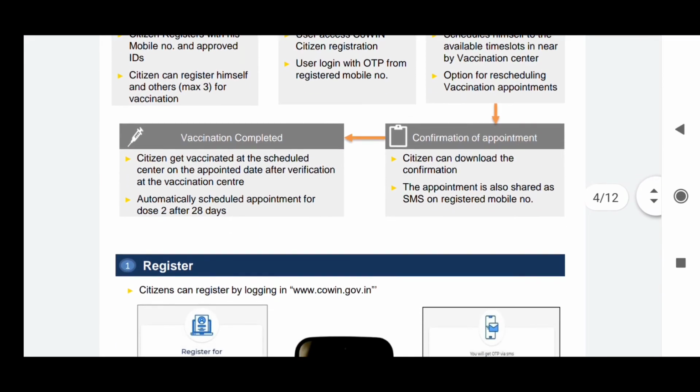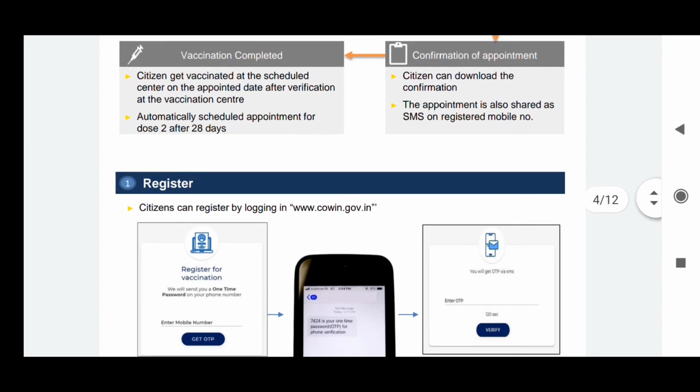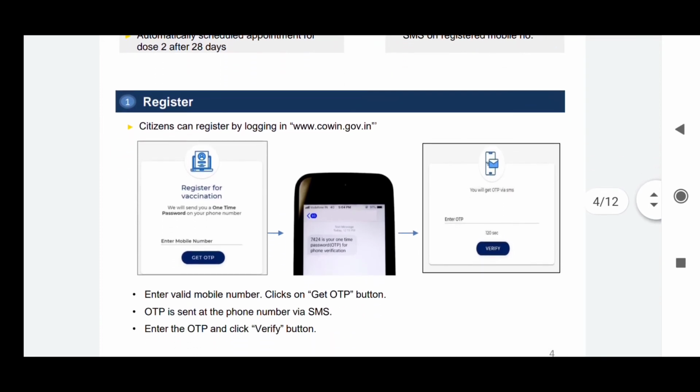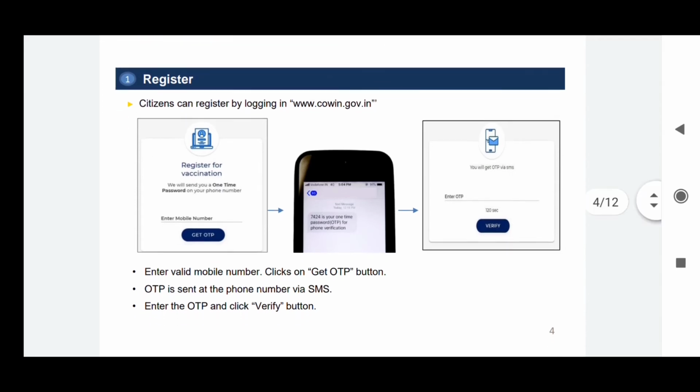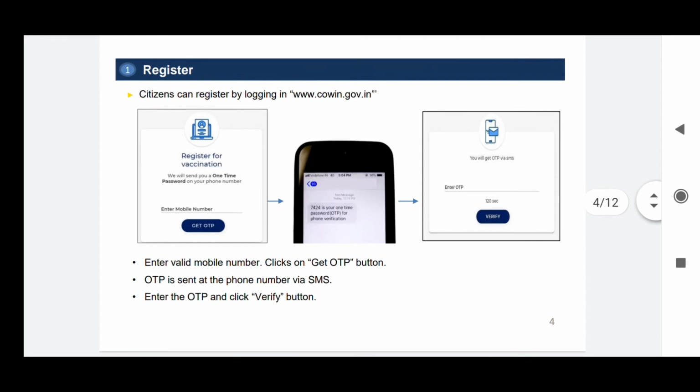And guys, those who are watching, if there are any people above 60 years of age or above 45 years with comorbidities, please help them get vaccinated by watching this video and sharing this information.